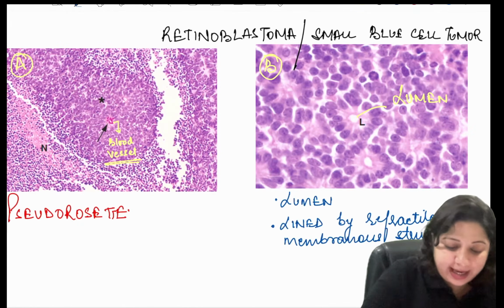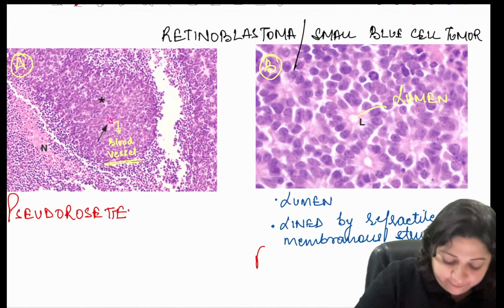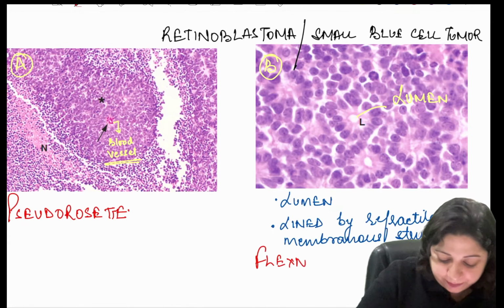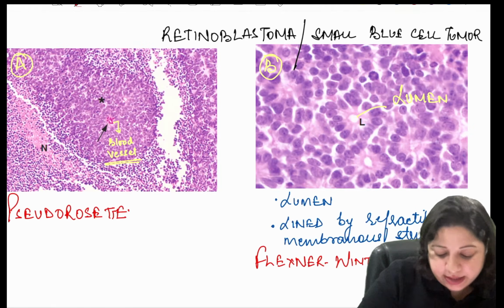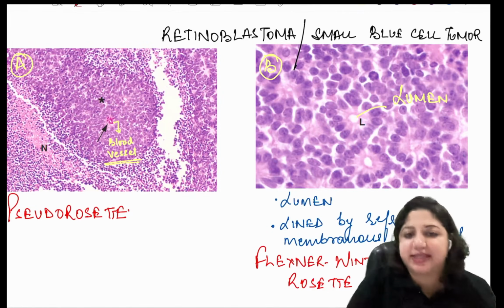This is called the Flexner-Wintersteiner rosette. Flexner-Wintersteiner rosette.